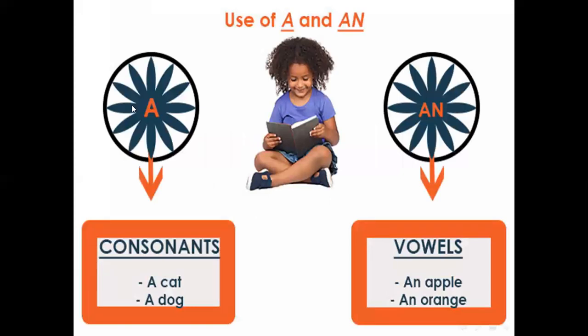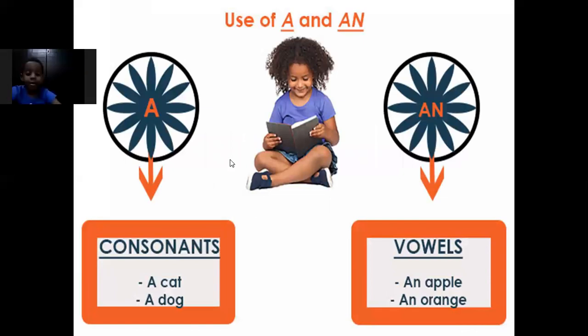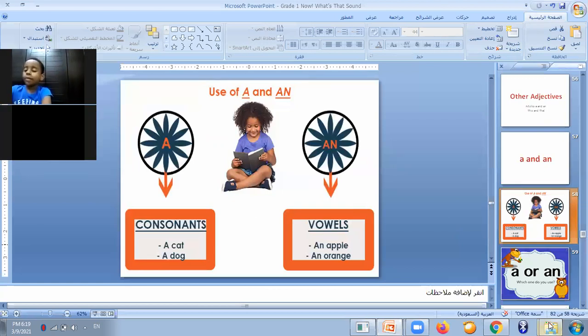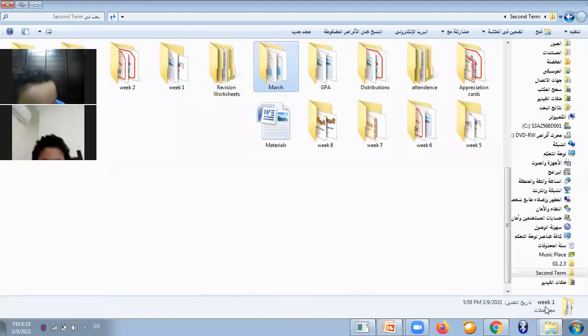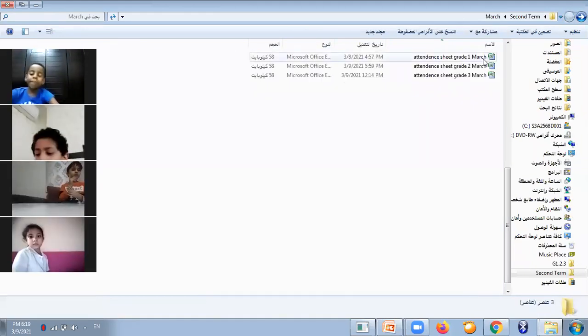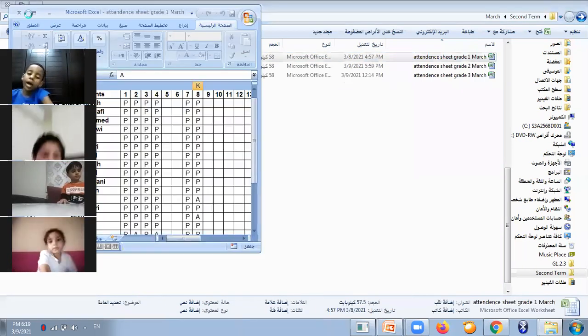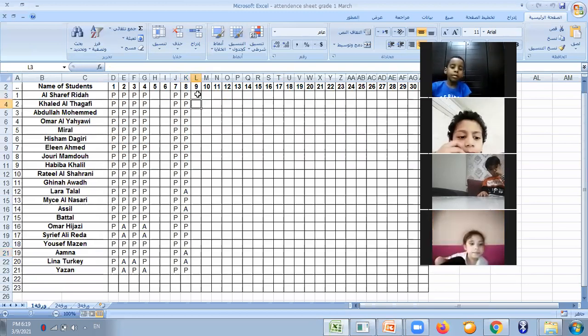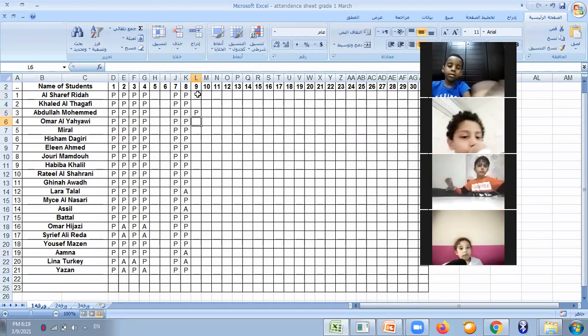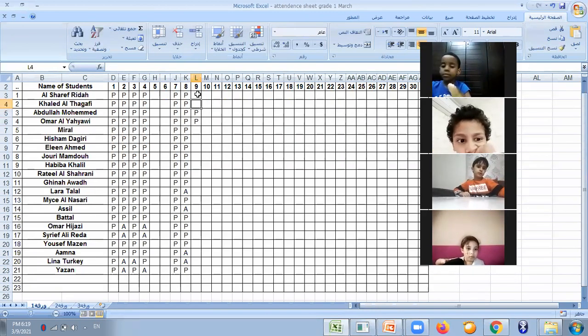Abdullah, Omar, Eileen, Hisham. If you didn't turn on your cams, I will put absent for you. Omar, Eileen, Hisham, turn on your cams. Do you want me to put absent here? Grade 1. If anyone didn't turn on his cam, I will put absent for him. Abdullah, I can see him, so I will put present. Omar, present. Khalid, present. Shaif, absent. Miral, present. Hisham, present.